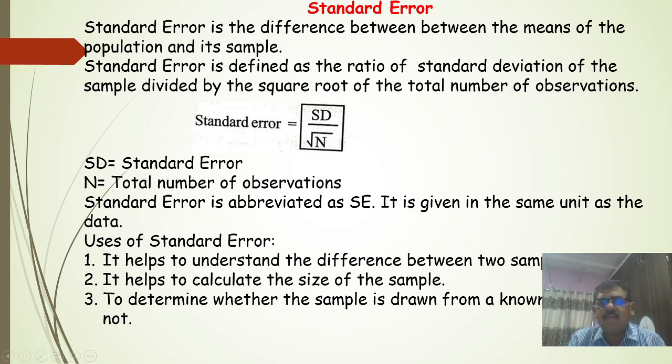It is defined as the ratio of the standard deviation of the sample divided by the square root of the total number of observations. That means standard error is equal to SD divided by the square root of n, where SD is the standard deviation and n is the total number of observations. The standard error is abbreviated as SE, and it is given in the same unit as the data.